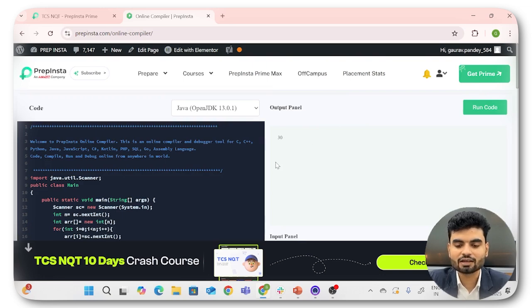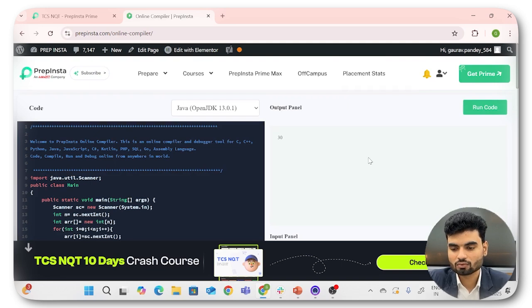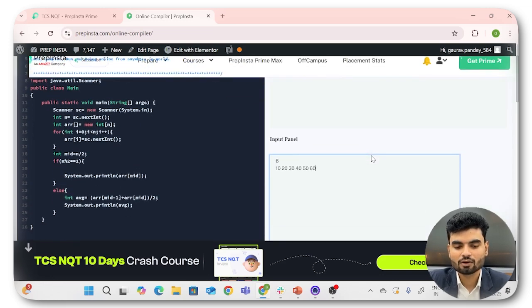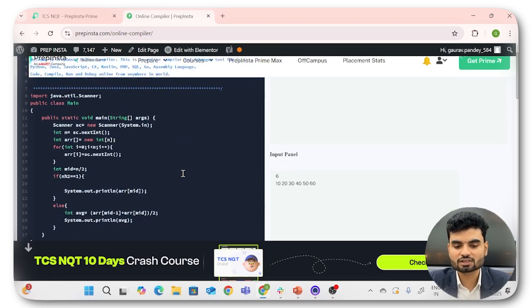It's coming 30. That's what we were expecting. Let's say you have input as 6, and at the end you have 60. Now what will be the value? You will have 35. Working fine, working as expected. So this could be a solution. Do one thing: even after understanding the pseudocode, if you're getting challenges with this solution, convert this code into Python or C++, whichever language you're comfortable with, with the help of GPT or something. You'll understand completely. I hope this is clear to all.